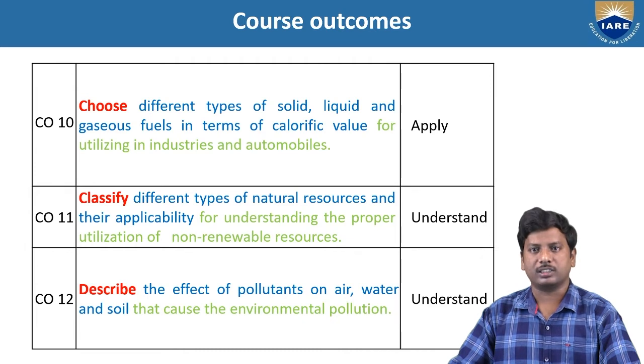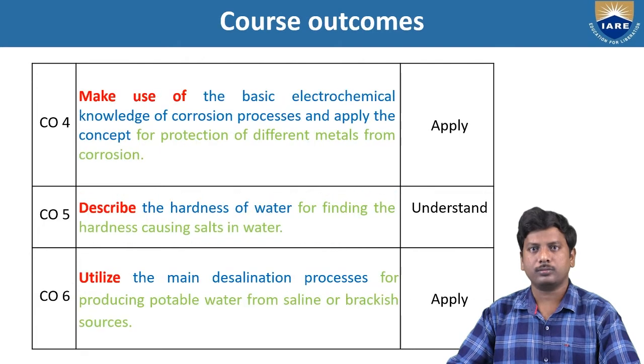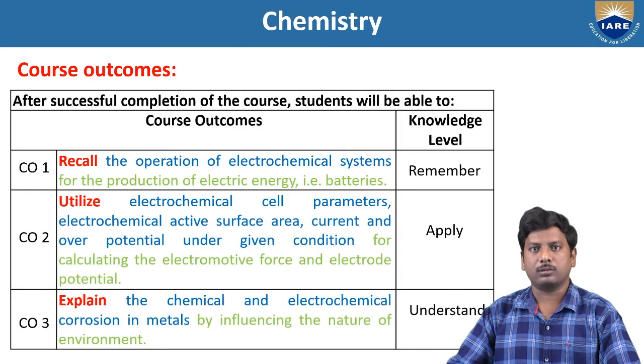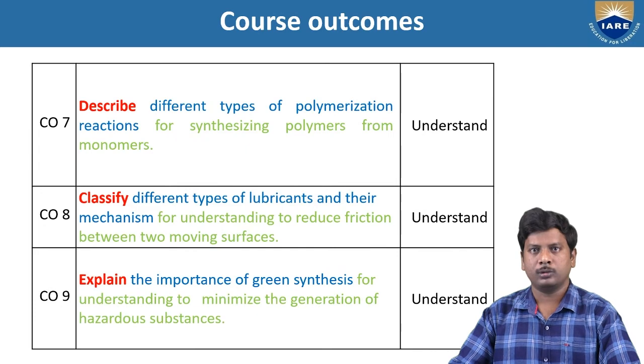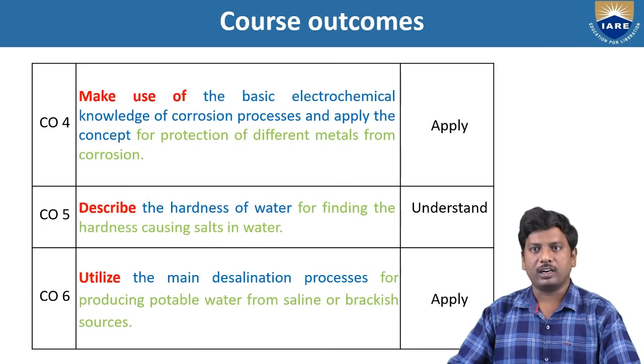Knowledge level is understand. So out of 12 course outcomes, the first course outcome CO1 and second course outcome CO2 and third course outcome CO3 and fourth course outcome CO4 belong to module 1, electrochemistry and corrosion. Course outcome 5 (CO5) and course outcome 6 (CO6) belong to module 2, water technology.